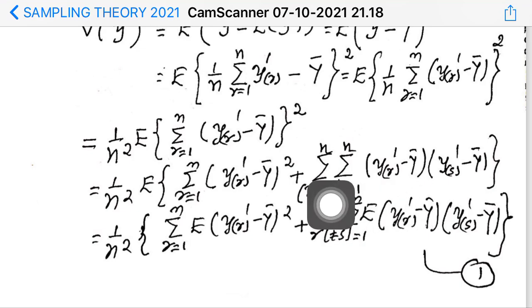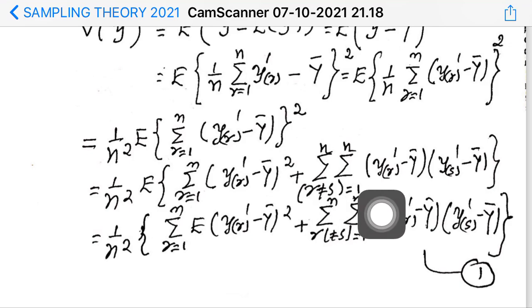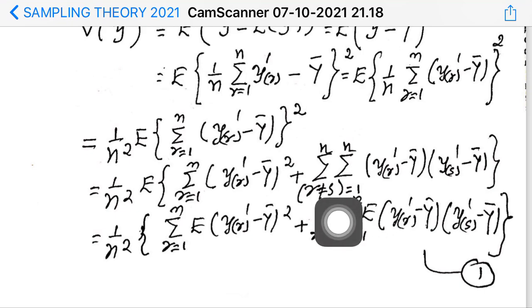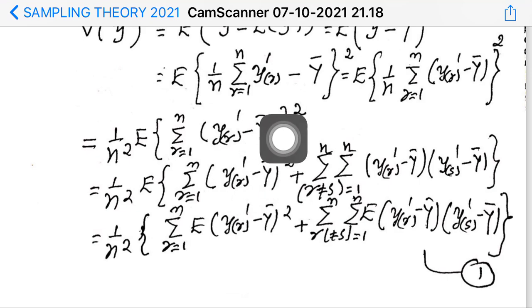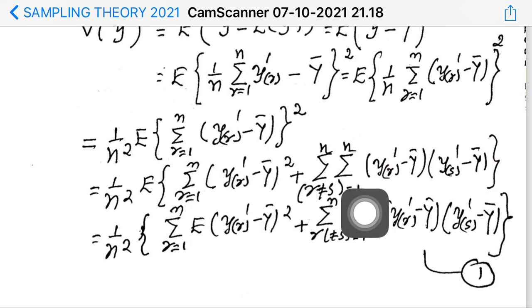That is why I am using double summation from r equal to 1 to n and s equal to 1 to n. But the only one restriction is that r should not be equal to s. Why? When r is equal to s, it is taken here. Okay, so that is why I am writing square of a sum equal to sum of squares plus all cross product terms.